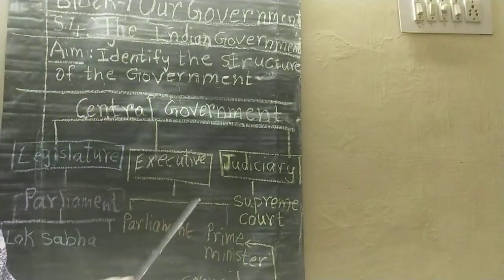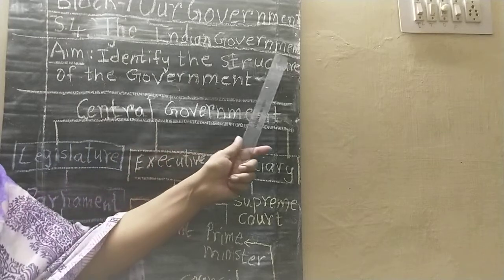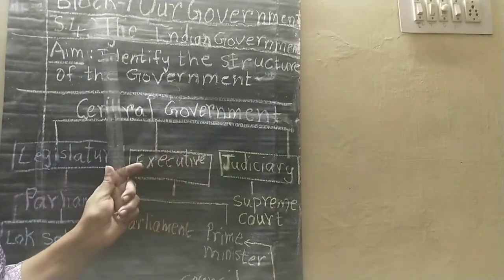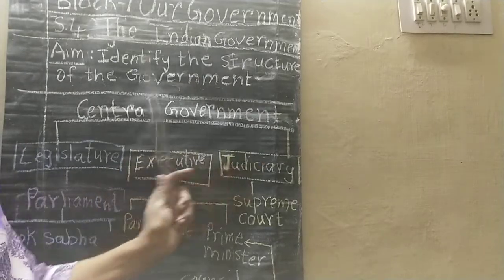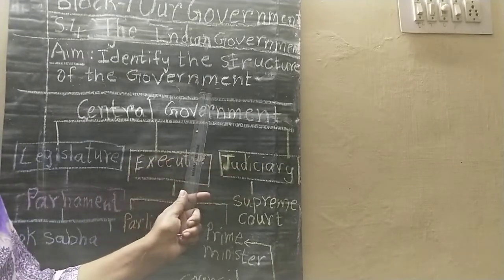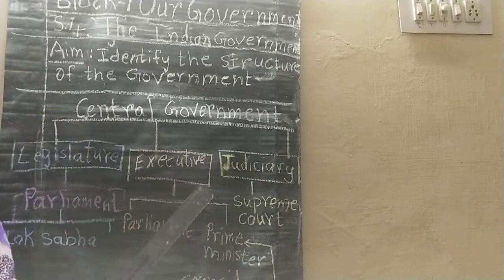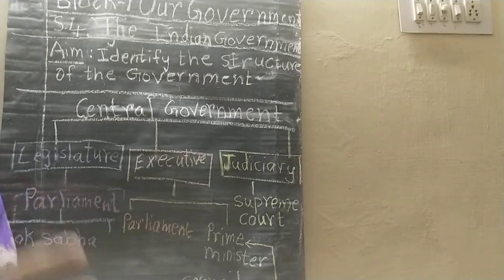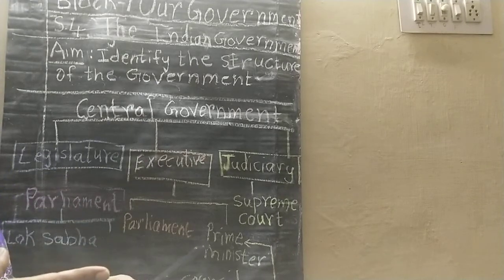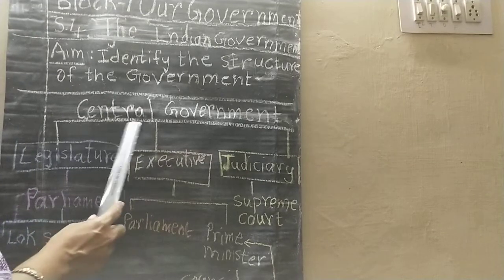Now children, today we will learn S4, the Indian government. What is our aim? To identify the structure of the government. Step by step, the government will function, right? Now, the central government.